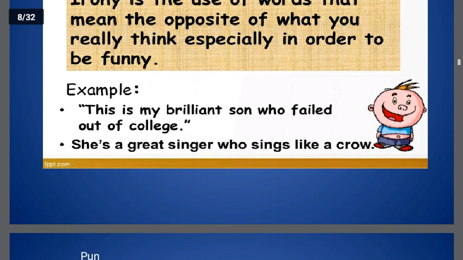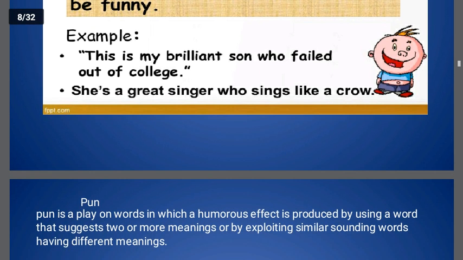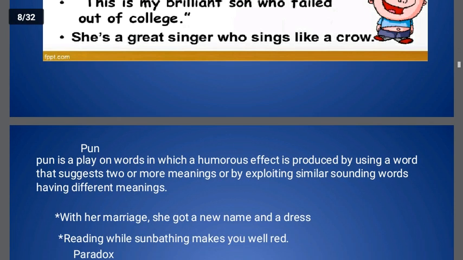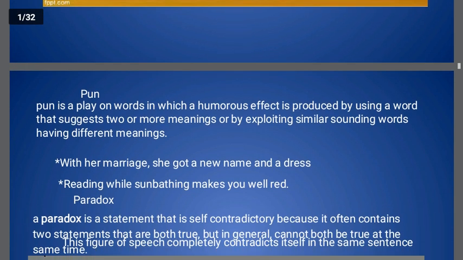More examples for you. This is my brilliant son who failed out of college. He failed, but is being called brilliant. She is a great singer who sings like a crow. Now the things are clear.